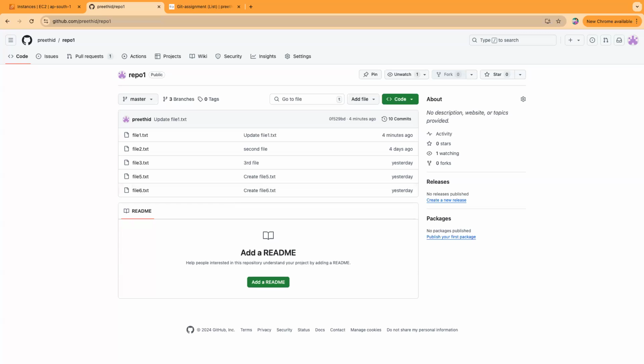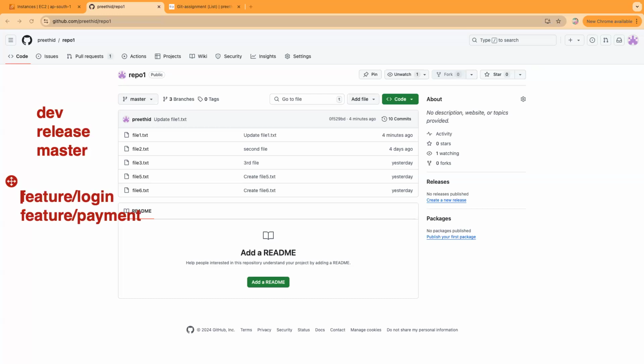There could be different branches like dev branch, release branch for test environments, and then something like master branch, and there might be so many feature branches with feature names. Different developers might be creating different branches. CI/CDs will be created for them, and once it is successful, it will be merged to the respective branches.